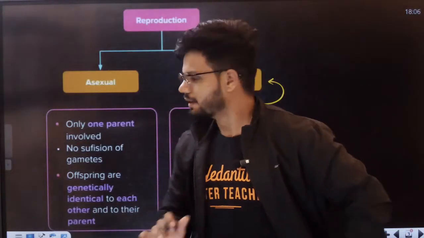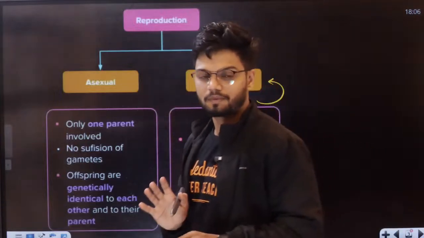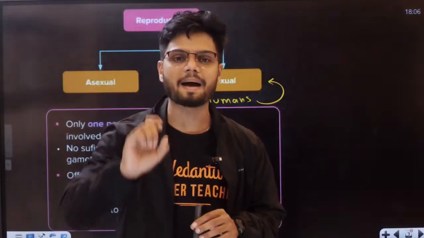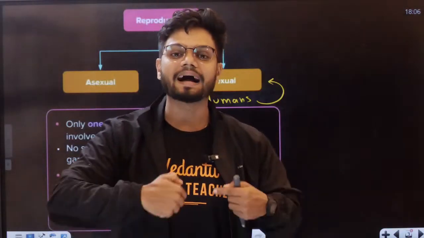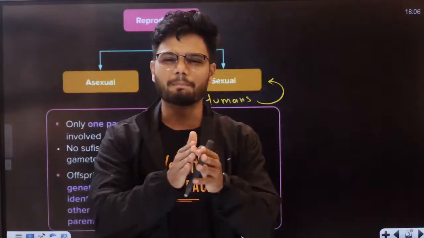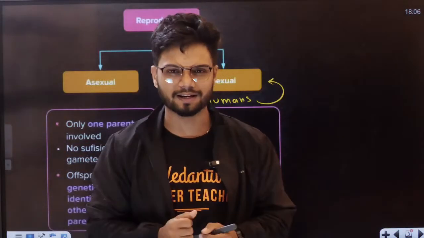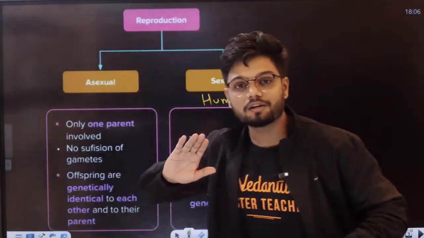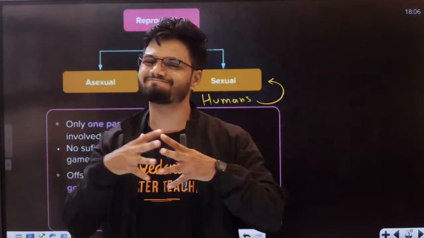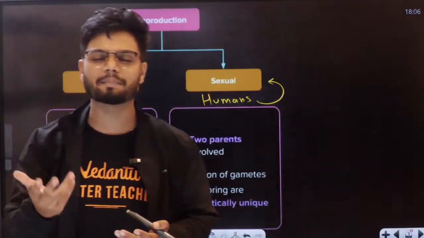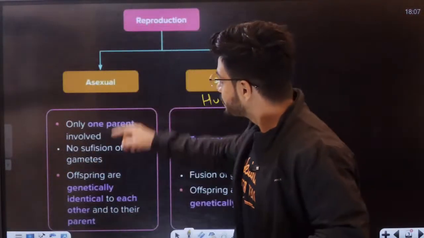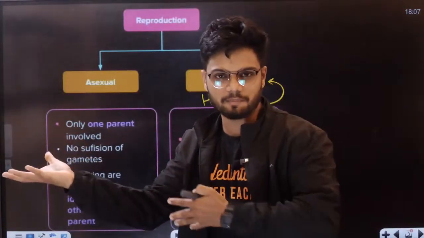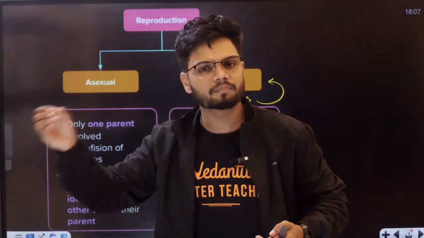Understand, very simple. In the case of asexual reproduction, there is involvement of only a single parent. A single parent will directly give birth to a new organism. Binary fission, budding, fragmentation, all of you know that. In asexual reproduction, there is no fusion of gametes. Gametes are not even fusing. In many cases, gametes are not formed also. And in asexual reproduction, the new small baby is identical to the parent.